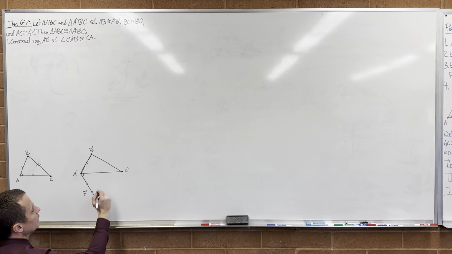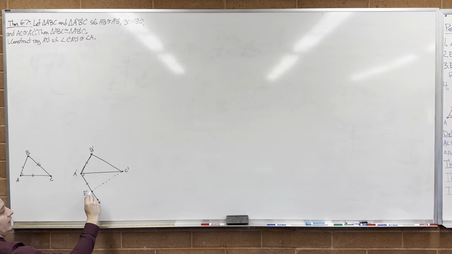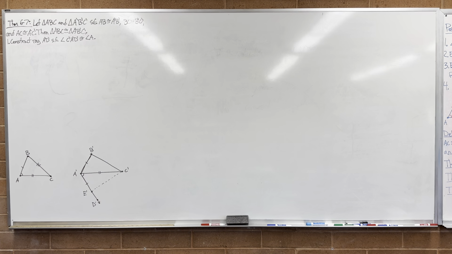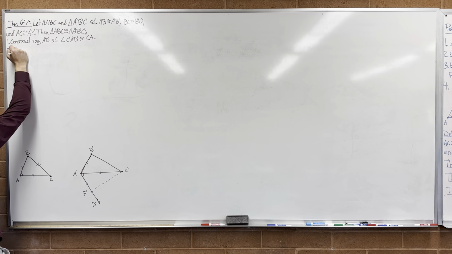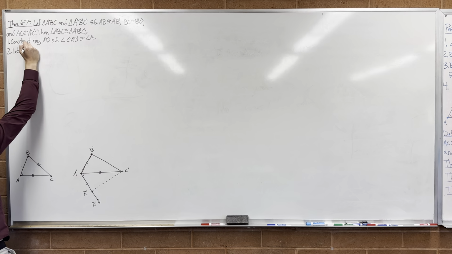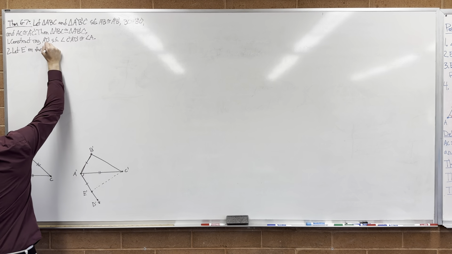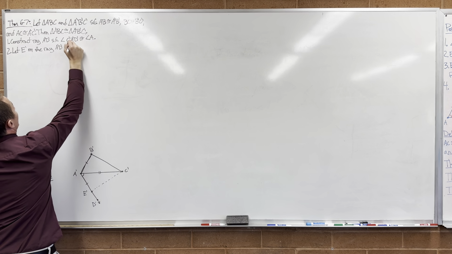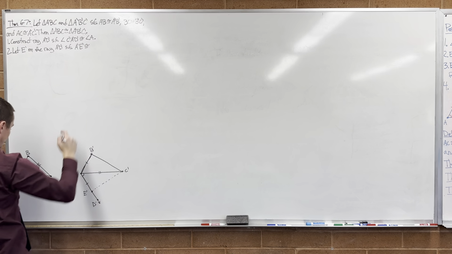And then when you finish off the triangle here by putting in this line, then this triangle right here is going to be congruent to this triangle by side angle side. So that's the first piece of the proof. I think you understand. So let E prime be on the ray A prime D prime such that A prime E prime is congruent to AB.